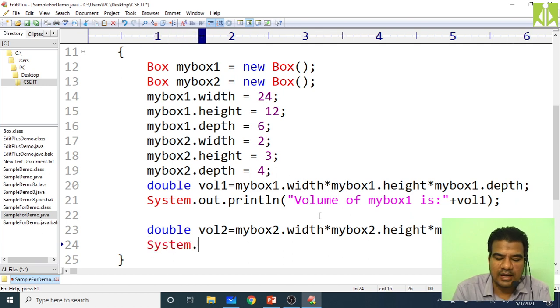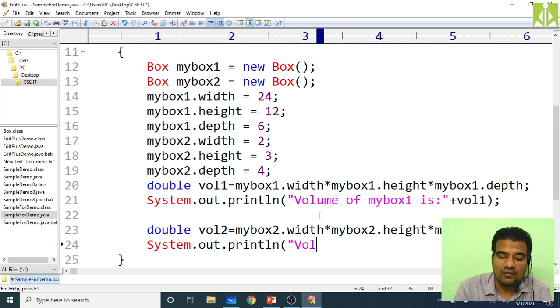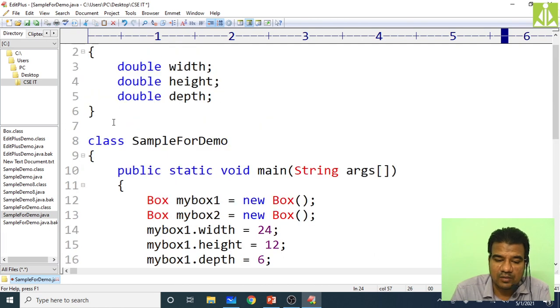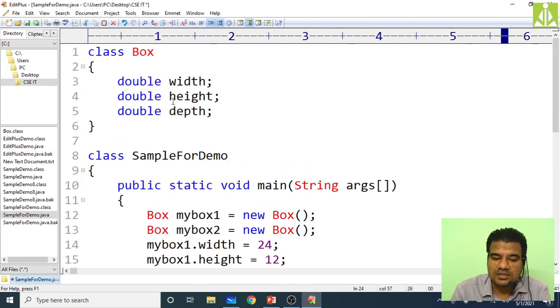Now you print that one, System.out.println of "volume of my box 2 is", put semicolon, then print the volume, that is volume 2 now, isn't it? Volume 2. So close it, put the semicolon at the end. That's it. So just observe the code we have done over here. We have declared one class with name Box with 3 instance variables. Still we have not added any code to the class. No member functions, there are no methods inside the class.